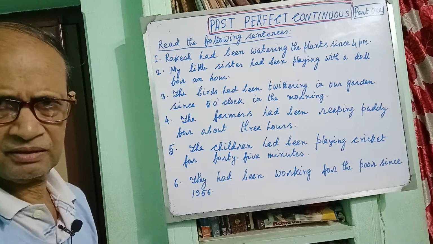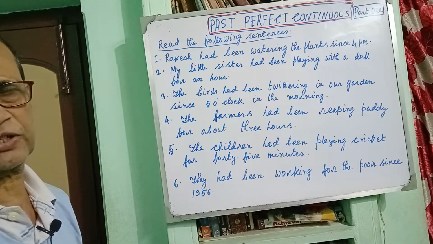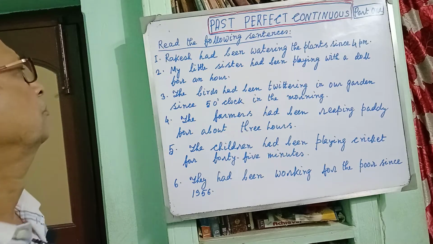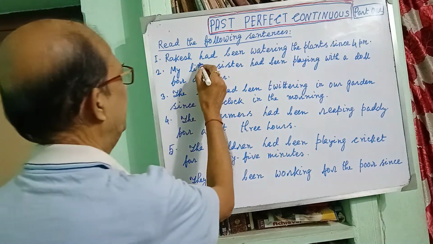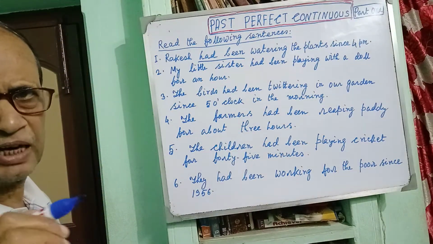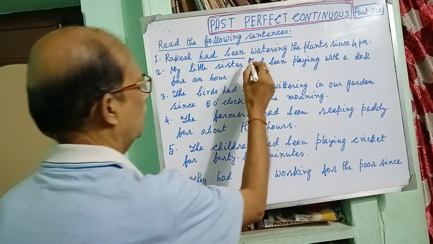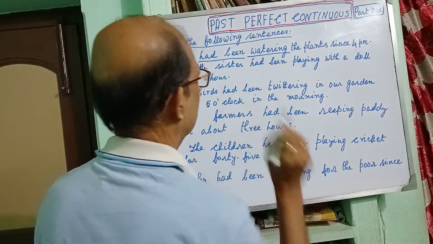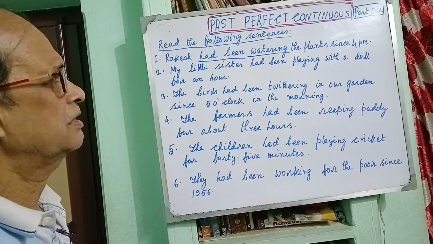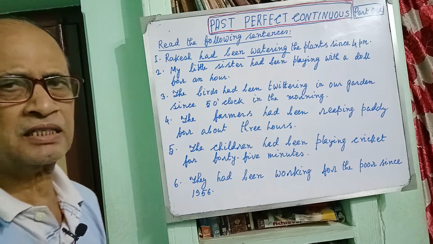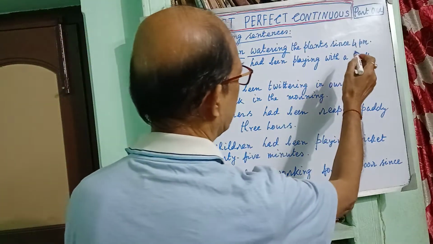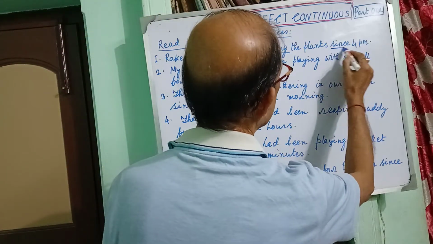In the case of past perfect continuous tense, you will have to use had been. Rakesh had been, then comes the finite verb, that is the principal verb, water plus ing, watering the plants since 4 p.m. As it is the specific time and time has been mentioned particularly, since has been used.